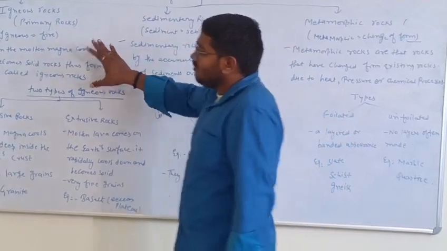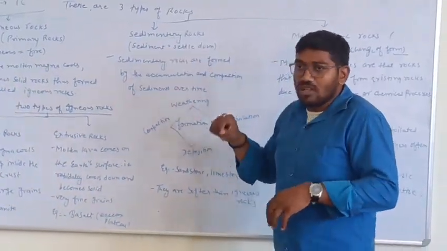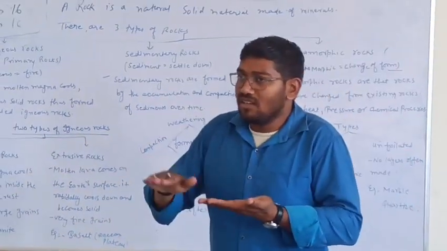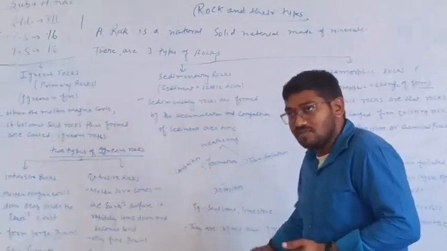The igneous rocks are very hard rocks. They are very hard in nature. But when we are talking about the sedimentary rocks, because they are sediment in a layer form, they are softer than the igneous rocks. Understand? Now come to the metamorphic.